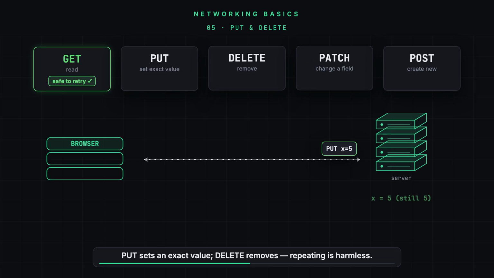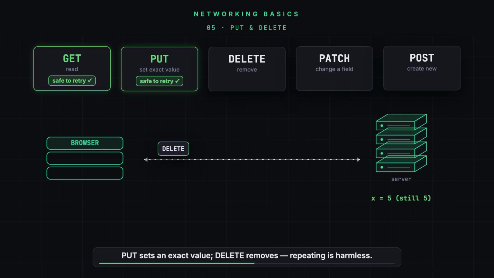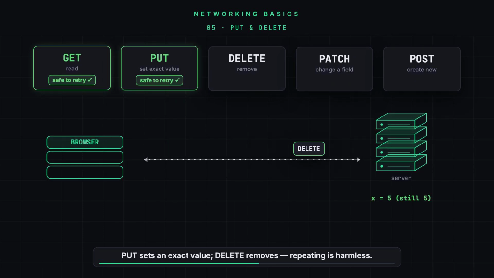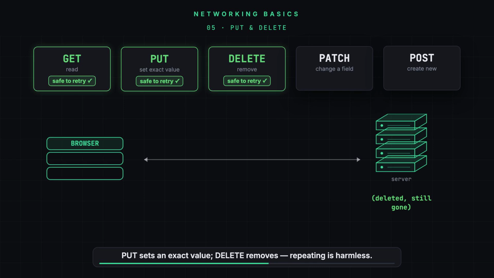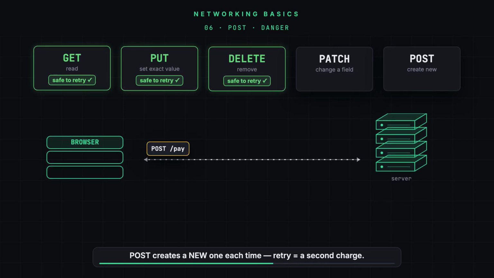Put says set this record to exactly this. Do it twice. It's still exactly that. Delete says remove it. Delete twice. It's still gone. Post is the dangerous one.